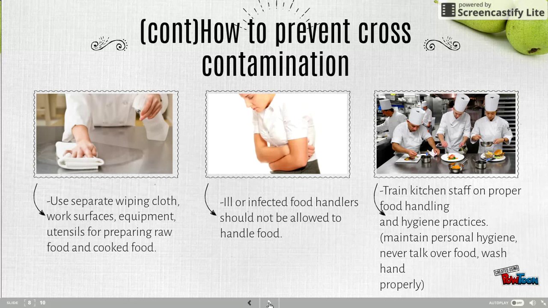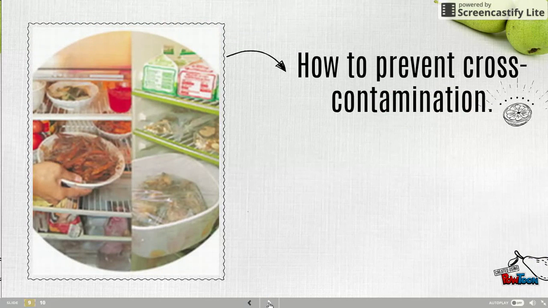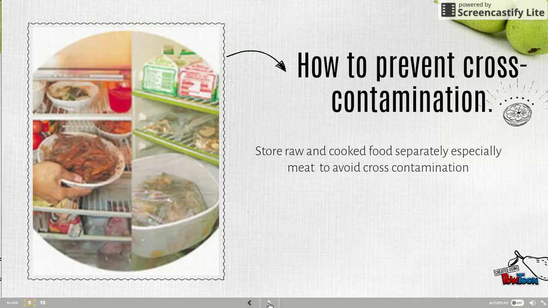Train kitchen staff on proper food handling and hygiene practices. They should be able to maintain personal hygiene, never talk over food, and wash hands properly. Finally, store raw and cooked food separately, especially meat, to avoid cross-contamination.